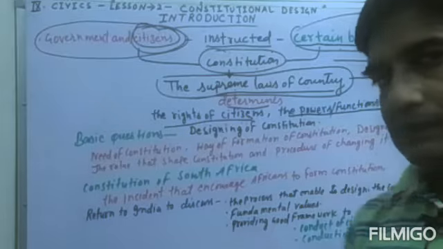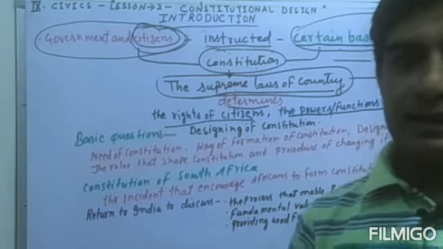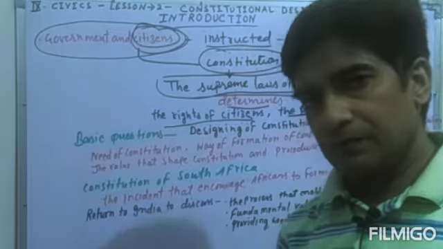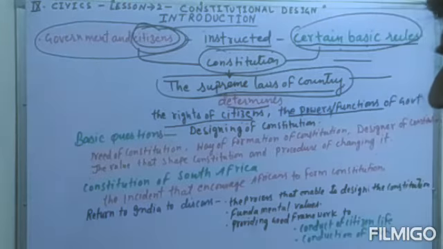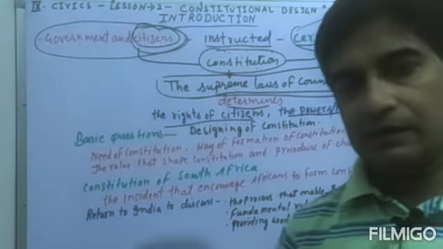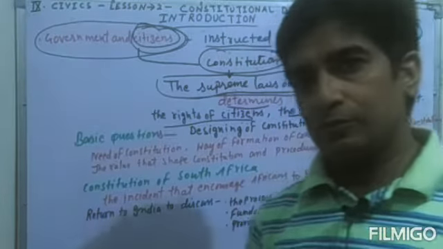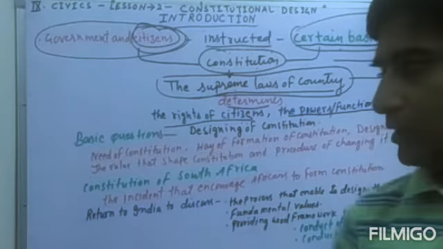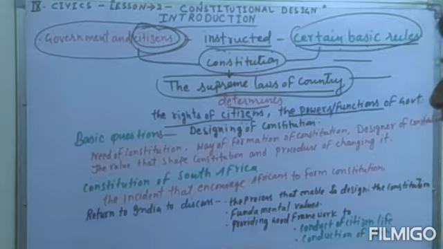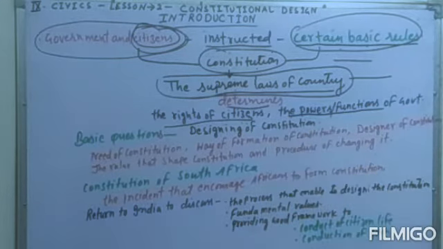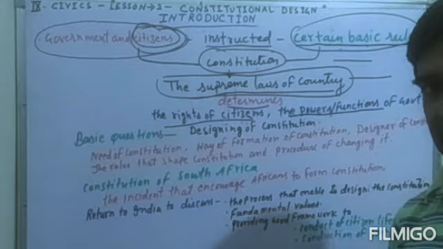These fundamental rights are six in number, and I hope you all know some fundamental rights. These rights start from articles 12 to 14 to 31.